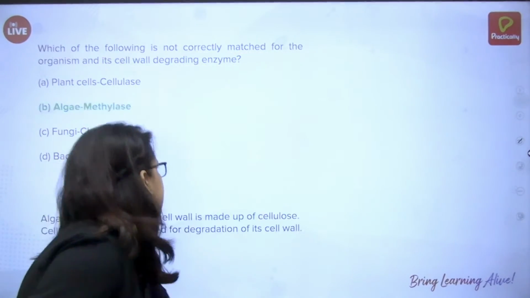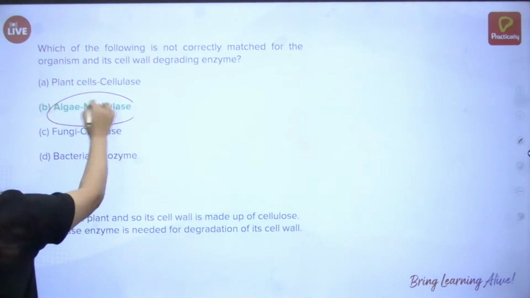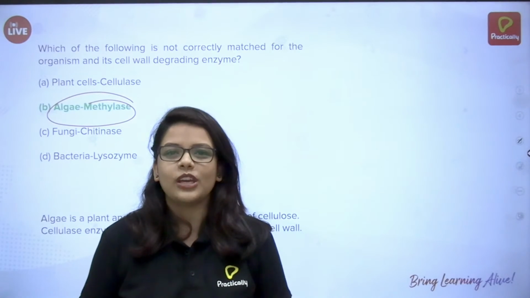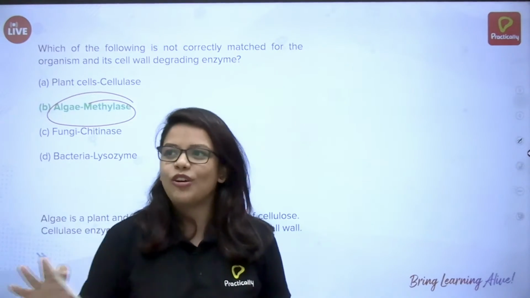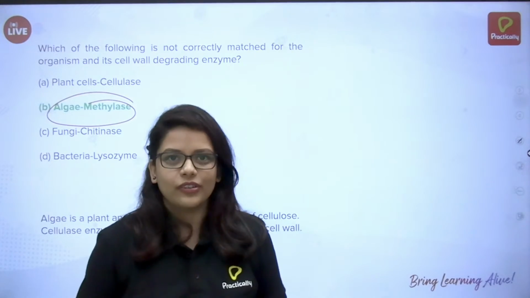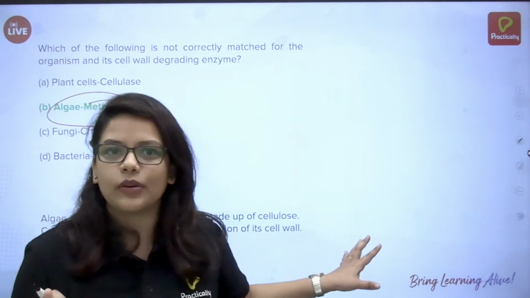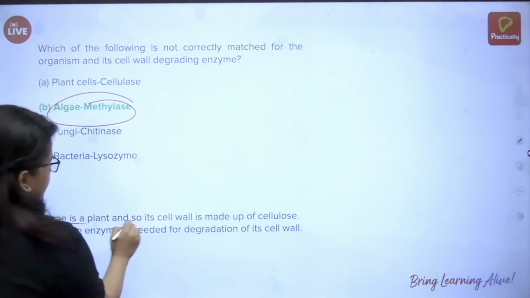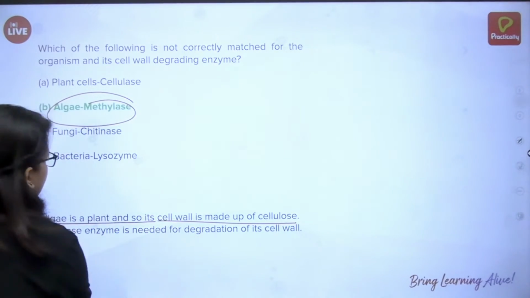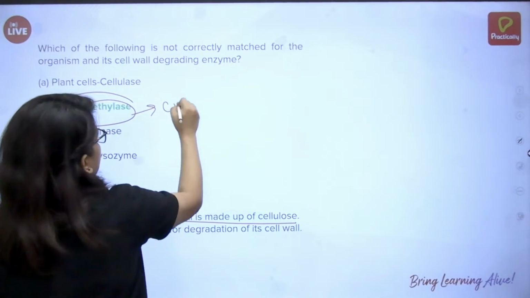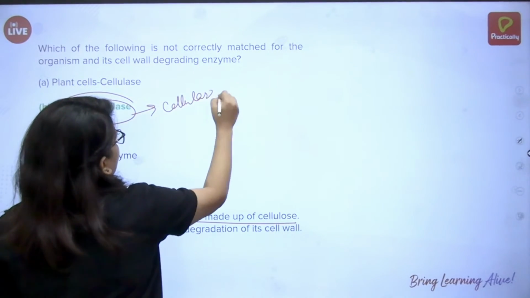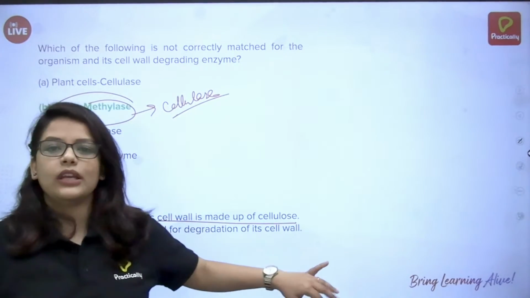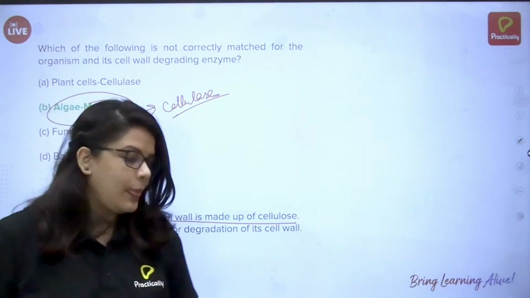So let's see C, algae and methylase. Algae is a plant, so the cell wall of algae will not rupture with methylase. Its cell wall is made up of cellulose, so it will only work with cellulase, not with any other enzyme.